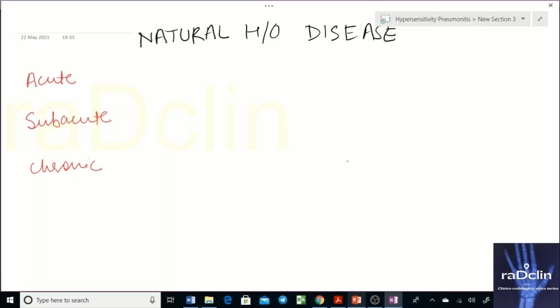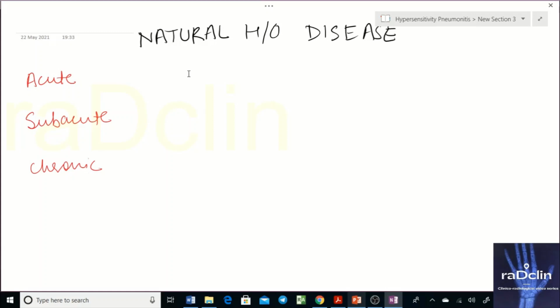radiologically, we need to know only one thing: what is the temporal association from an allergen exposure to the development of symptoms? What is the timing difference between the allergen exposure and the development of symptoms and radiological findings? Or if I simply explain what exactly is acute phase, what exactly is subacute phase, and what exactly is chronic phase, what are the timings, when do you call it?